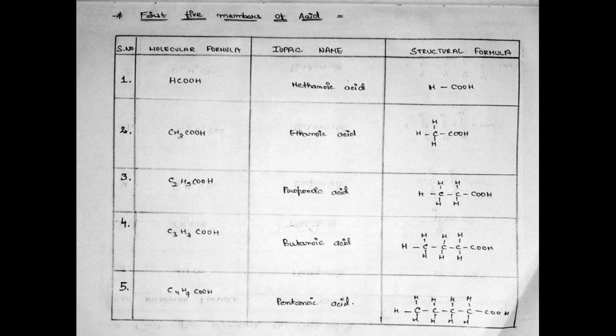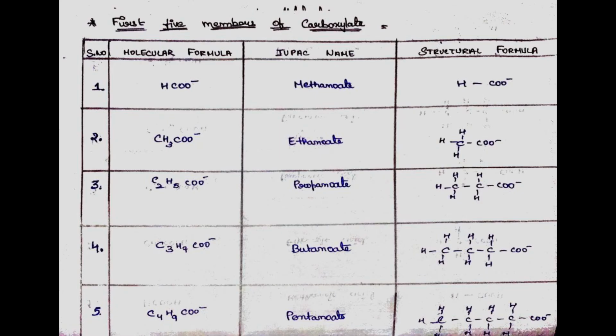Fifth, C4H9COOH. Its IUPAC name is pentanoic acid and it is also called valeric acid, and its structural formula is such that four carbon atoms bonded with nine hydrogen atoms with a COOH group. So now the first five members of carboxylate. In carboxylate, we attach COO minus to every atom or molecule. First, HCOO minus. Its IUPAC name is methanoate and its structural formula is the same, that is HCOO minus.